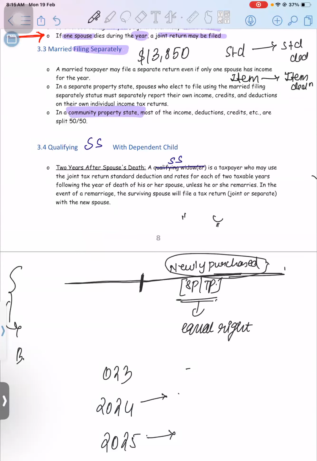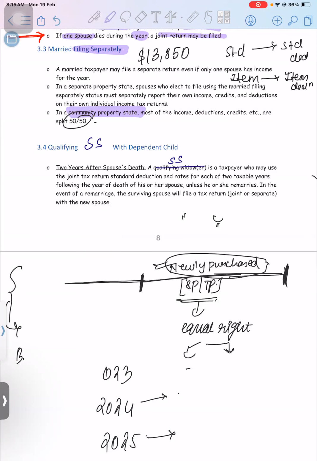So at the time of divorce, or if you're filing a separate return, any income generated from this newly acquired property will be allocated between both the taxpayer and the spouse equally. It will be split 50-50. Got it, guys? We will understand that clearly when we do the alimony paid topic.